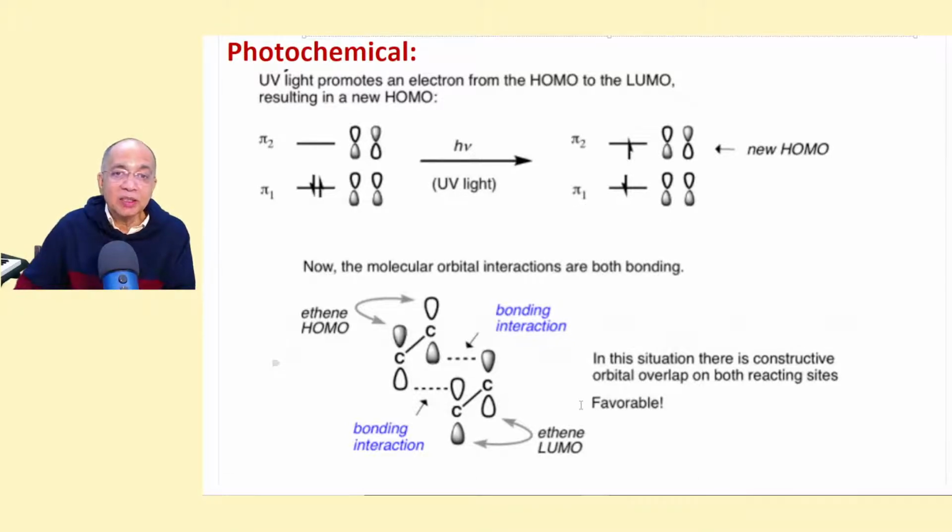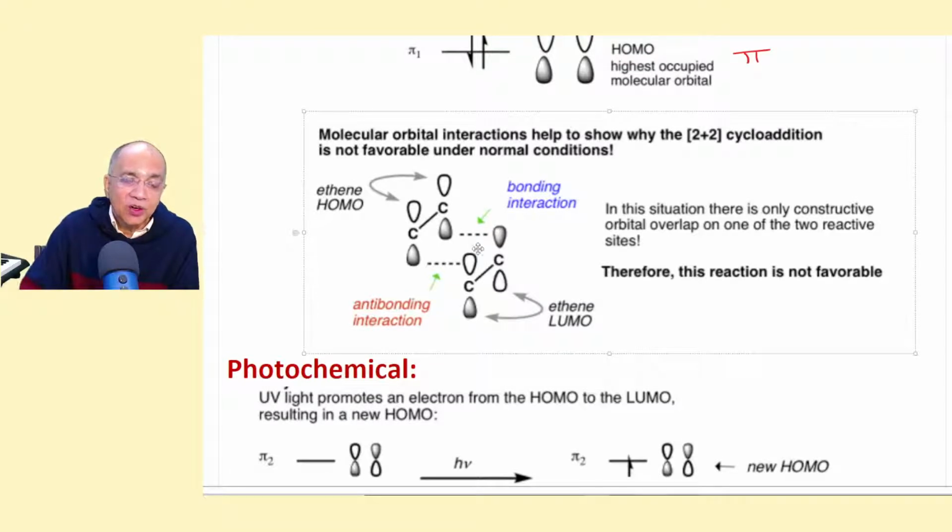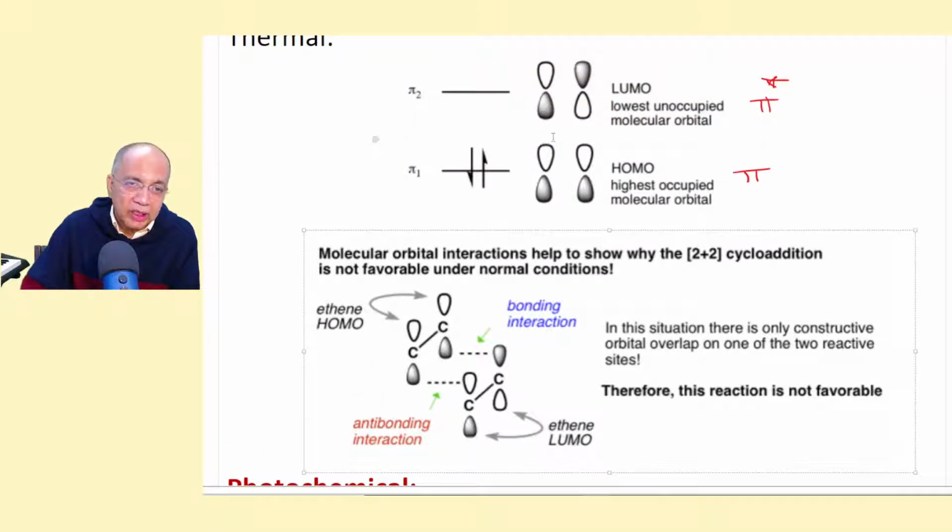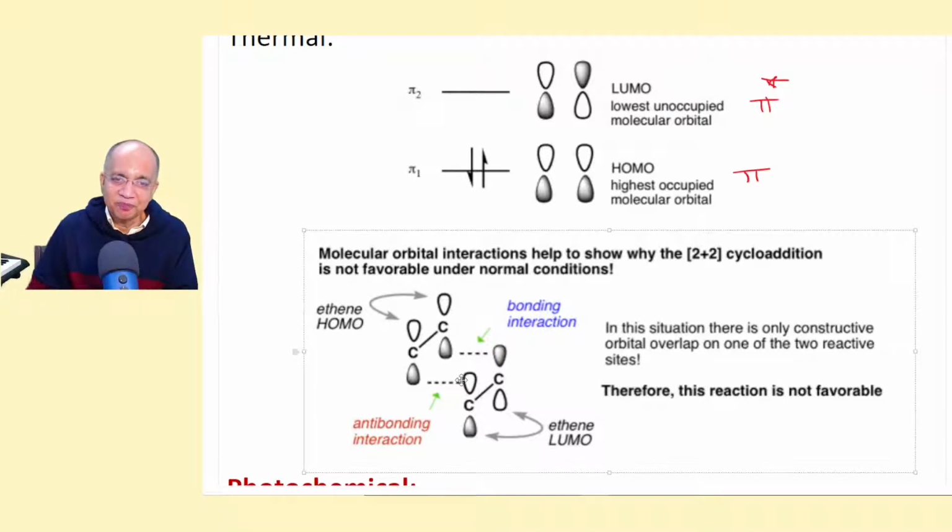and hence you get a cyclobutane. But it is not possible thermally, because one is having no node, and that is the HOMO. The LUMO has one node, so the lobes cannot match. Here there may be bonding, but here there will be anti-bonding interaction, plus minus, they will destructively destroy each other. So ultimately no bond formation, no cyclization will happen.